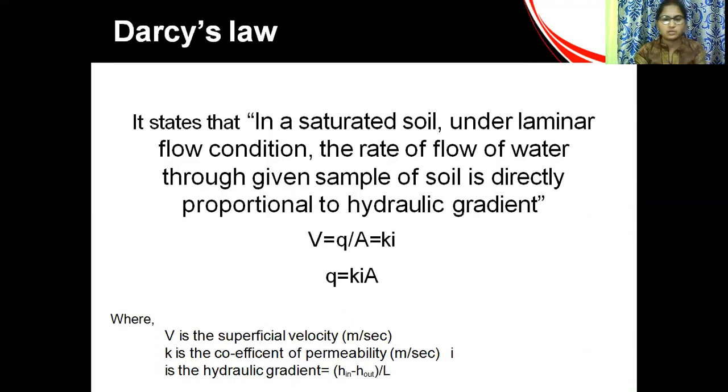V is equal to Ki, and V is equal to Q by A. So Q is equal to KIA, where V is the superficial velocity, K is the coefficient of permeability, which we will find out in our laboratory, and i is the hydraulic gradient.